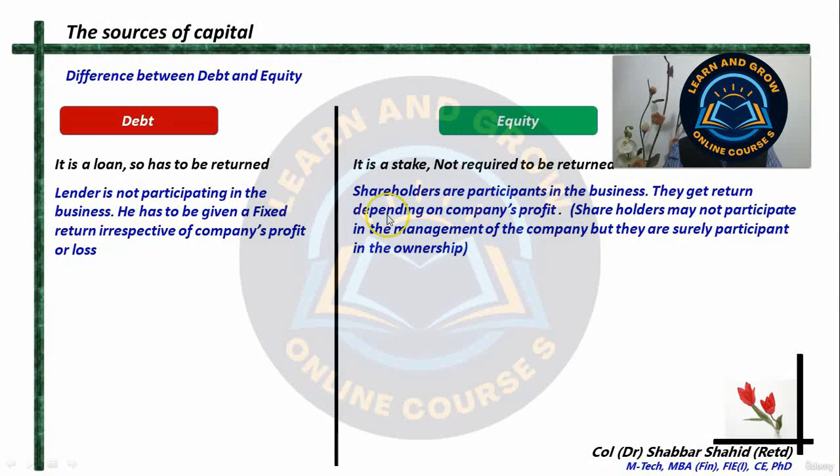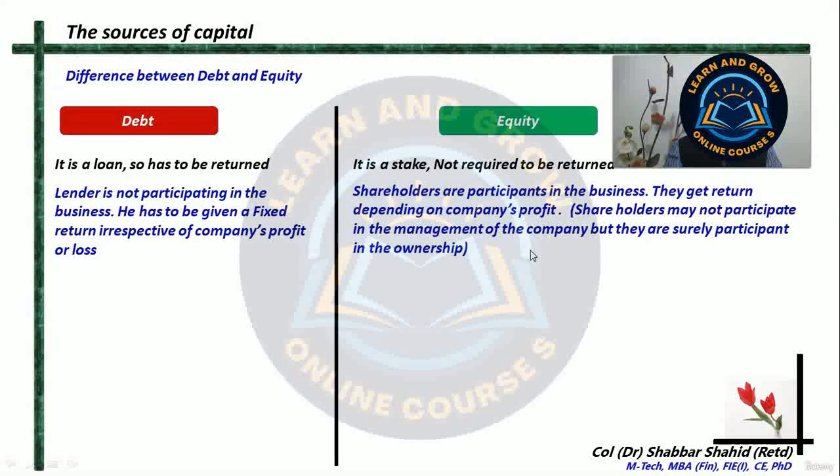The shareholders or the equity holders are actually a participant in the business of the company. They may not be participating in the management of the company, alright, but definitely they are participating in the ownership of the company. A very, very small, minuscule ownership of the company they do have, the owners of the shares, alright.